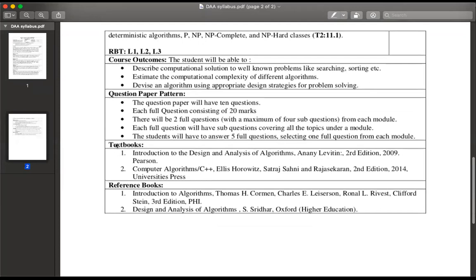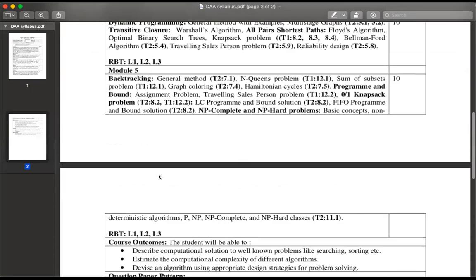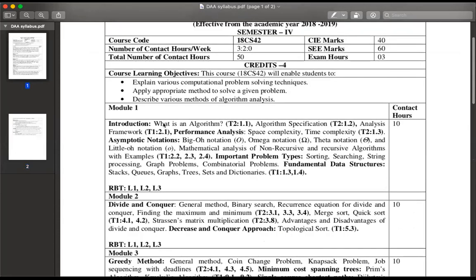Wherever they have written T1, that means textbook 1. T2 means textbook 2, that is from Ellis Horowitz and Sartaj Sahni. This is textbook 2. For each and every topic, they have mentioned the name of the textbook which you should refer.